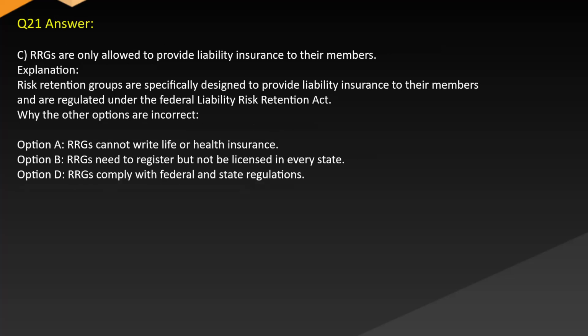Answer: C. RRGs are only allowed to provide liability insurance to their members. Explanation: Risk retention groups are specifically designed to provide liability insurance to their members and are regulated under the Federal Liability Risk Retention Act. Why the other options are incorrect. Option A, RRGs cannot write life or health insurance. Option B, RRGs need to register but not be licensed in every state. Option D, RRGs comply with federal and state regulations.